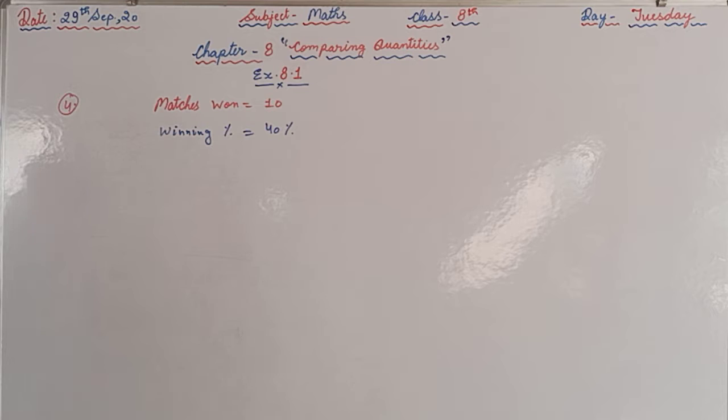Now we have to find how many matches they played in total.